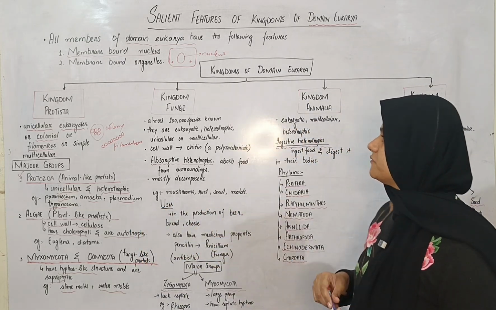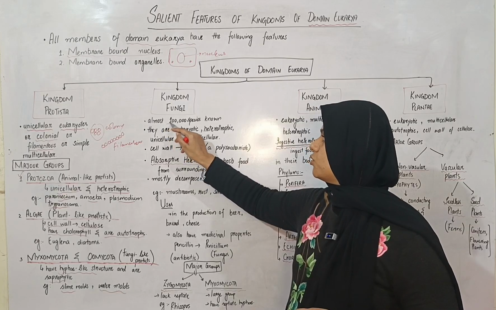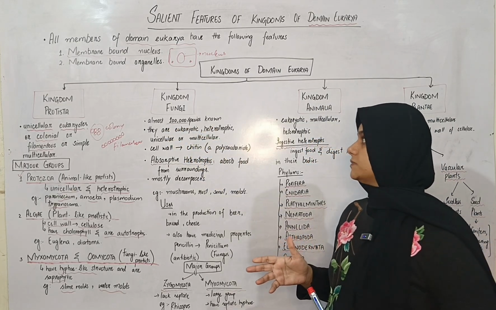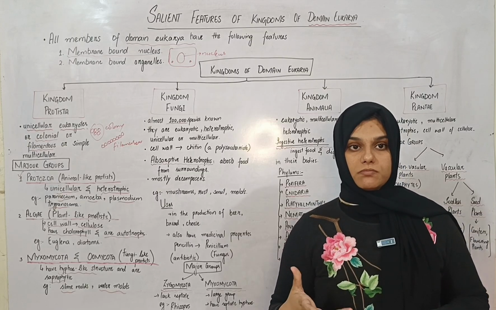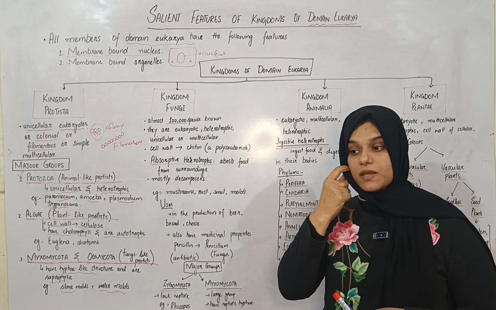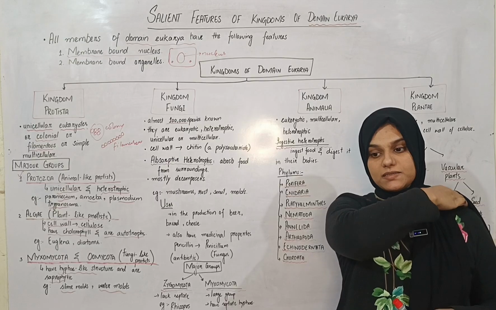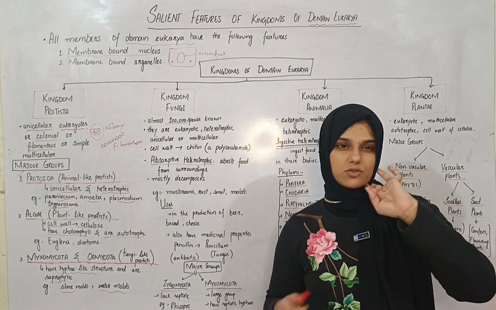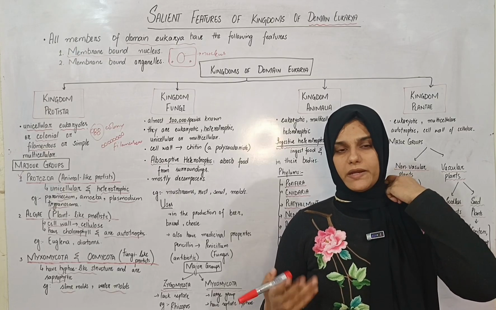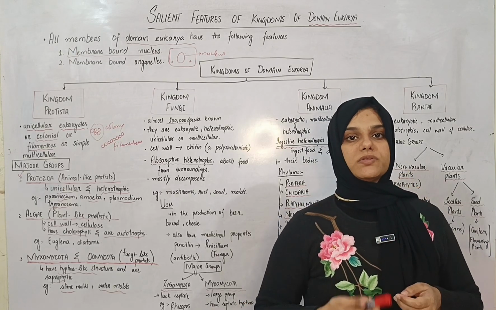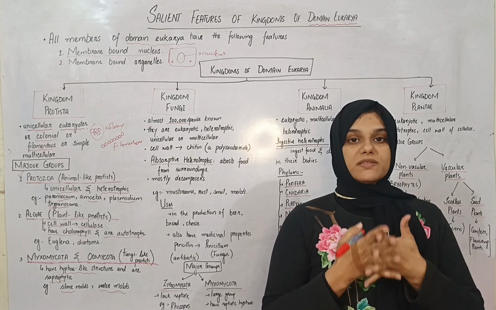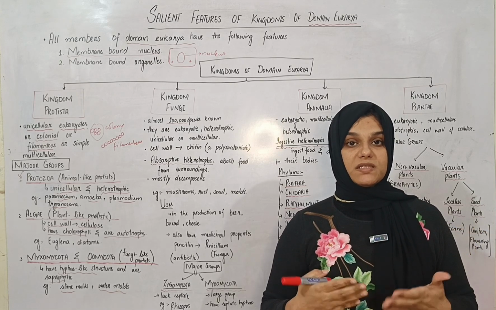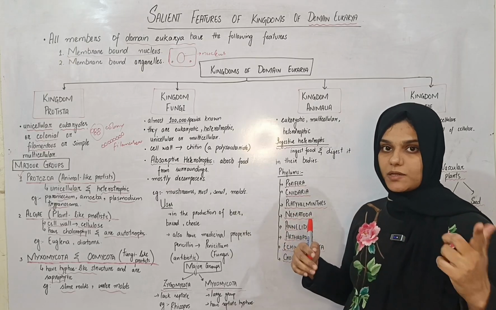Now comes Kingdom Fungi. Today we know almost 100,000 species of fungi, and this is a very important kingdom. They are major heterotrophs, and they are major saprophytes of this planet. That is, they are major decomposers along with bacteria. So all the debris, all the dead bodies, all the dead organic matter, or any type of organic matter that is recycled into this Earth's atmosphere is due to the presence of these decomposers. One of the biggest decomposers of this planet Earth is fungi, and the second one is bacteria.